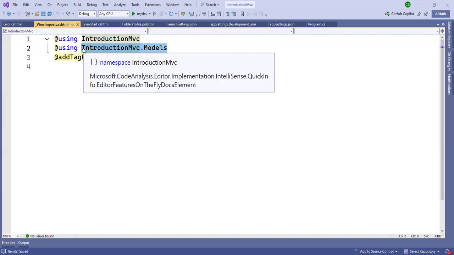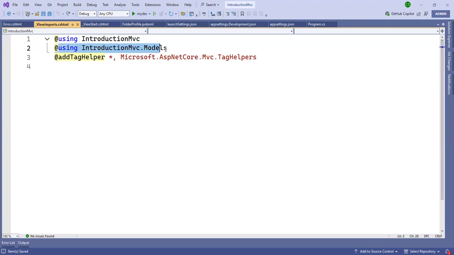You need to mention the complete name there. If you add it here, then something you want globally in every view, you can mention here. So for that purpose we are using this namespace here.